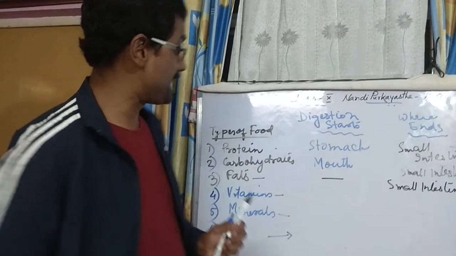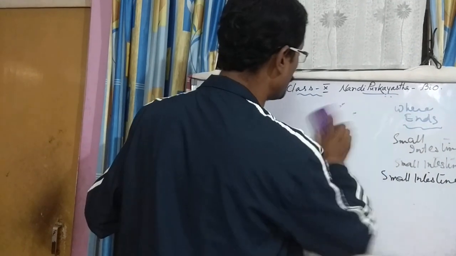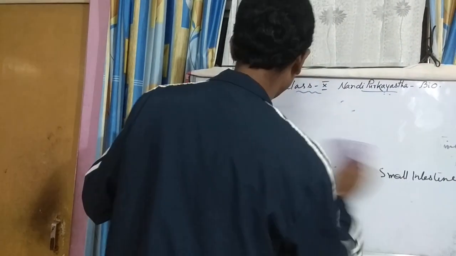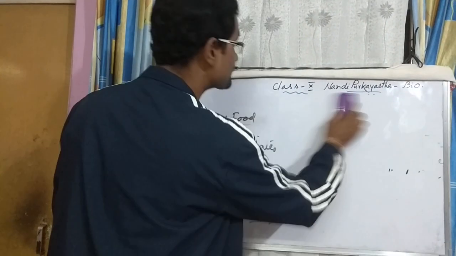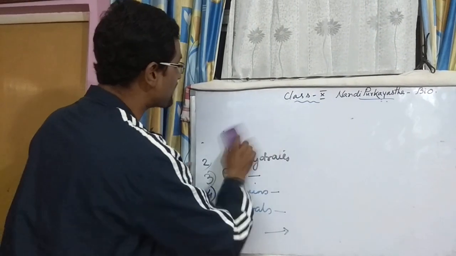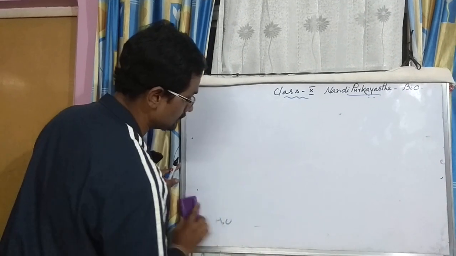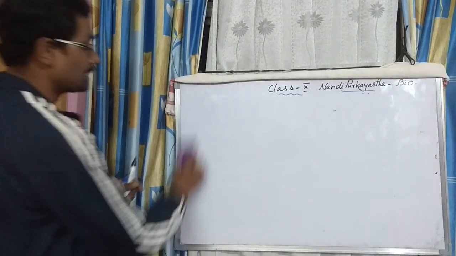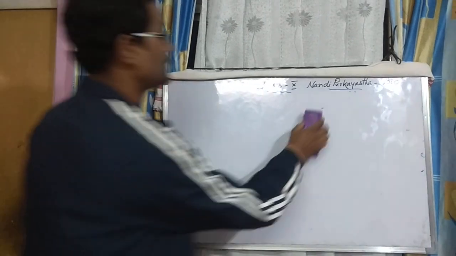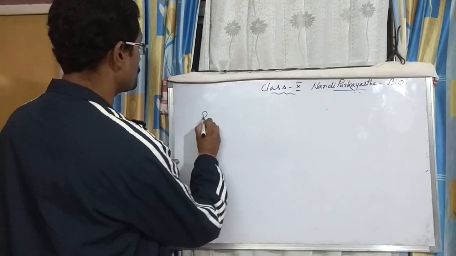Now let's go to another thing, the most important thing in this case. As I told you, these three are complex. Which are complex? Protein, carbohydrate, fats.